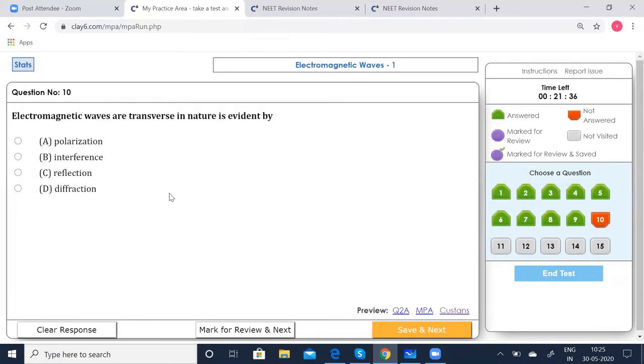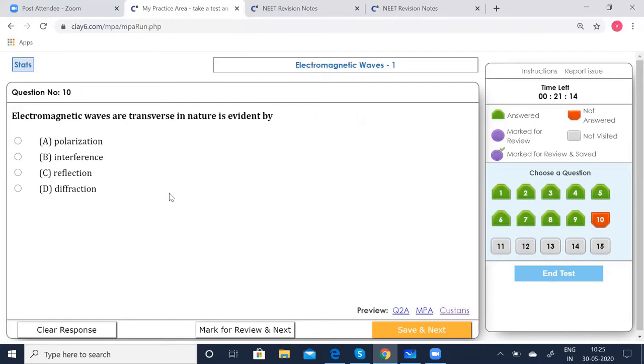Electromagnetic waves are transverse in nature. It is evident by polarization, interference, reflection, diffraction. All right. So interference and diffraction explain the wave nature of light or electromagnetic waves. You know, light is also a form of electromagnetic wave.